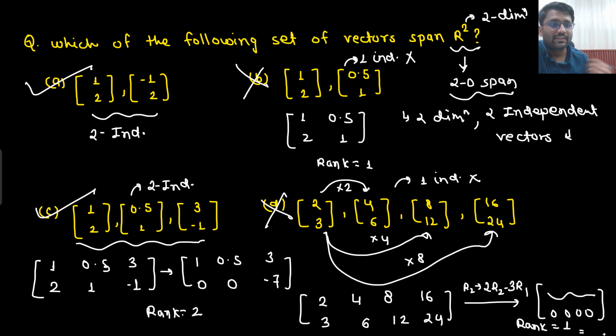Because sir, if it is a necessary condition, then if I need to span R2, what do I need? I need 0, 0 as well. So if I need 0, 0, then I will have to multiply this with 0, and this also with 0. There is no other way. Are you able to understand this point? I will have to multiply them with 0, 0, no? Then only I can get the 0, 0 vector. There is no other way, right? I will have to multiply this with 0, this with 0, and this with 0 as well. Then only I will get 0, 0.